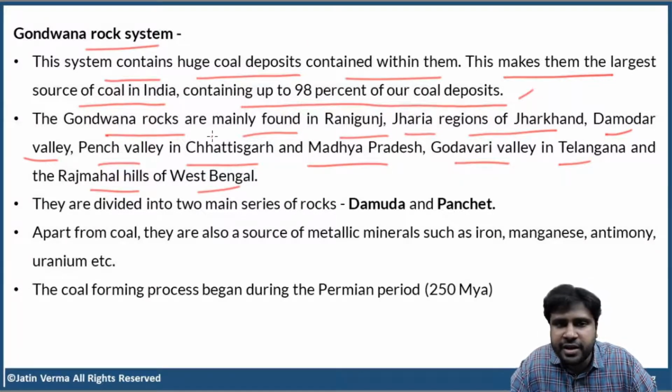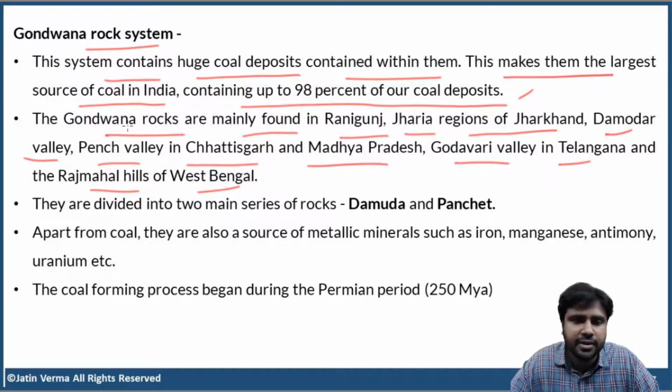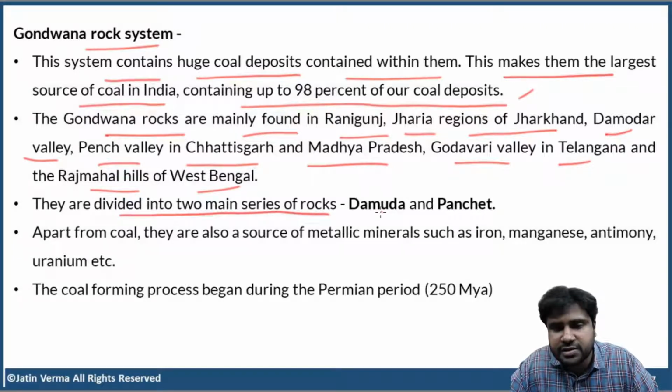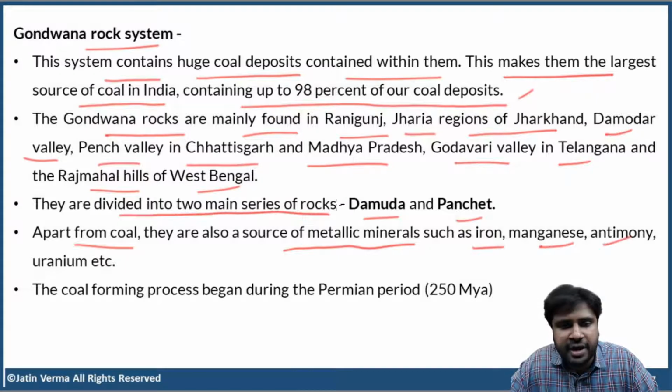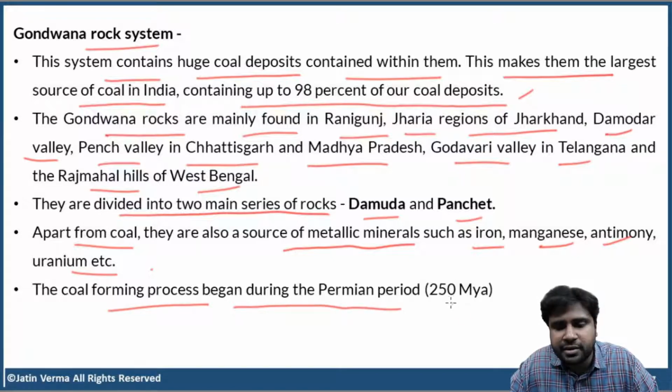In all these areas, you find the Gondwana rocks and coal. Gondwana rocks are divided into two main series of rocks, the Damuda rocks and Panchet rocks. Apart from coal, these rocks are also a source of metallic minerals such as iron, manganese, antimony, uranium, etc. The coal forming process began during the Permian period, that is 250 million years ago.